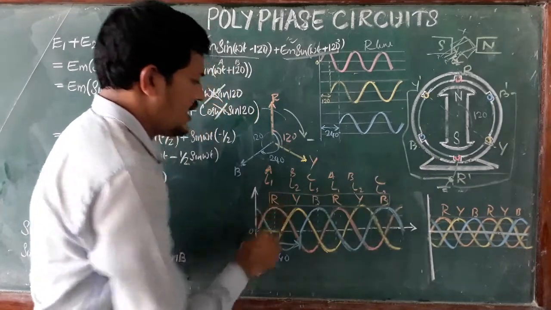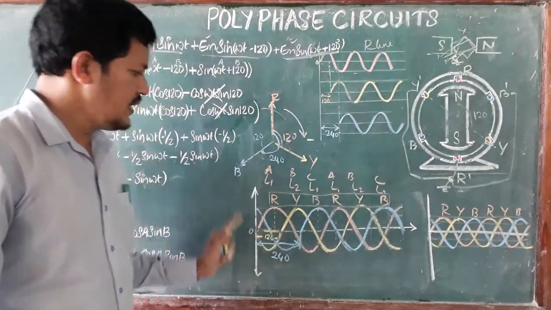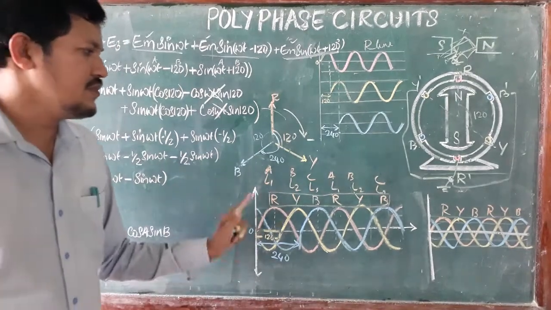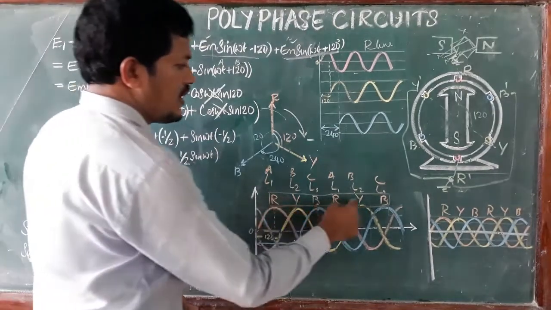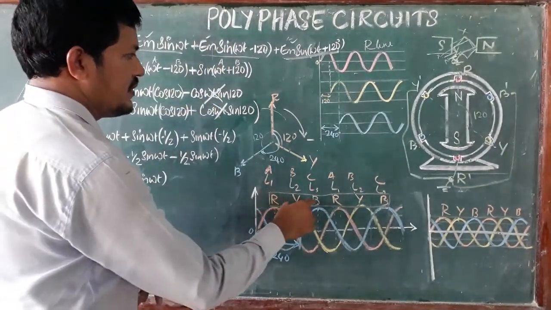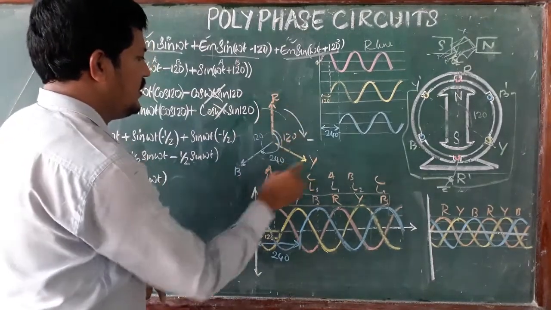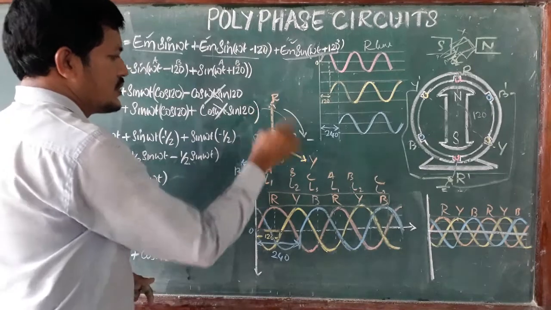The phases are named R phase, Y phase, B phase, because it is easy to indicate them with respect to their color. The sequence is also RYB. Suppose it is opposite, RBY; RYB is the clockwise sequence we are using.